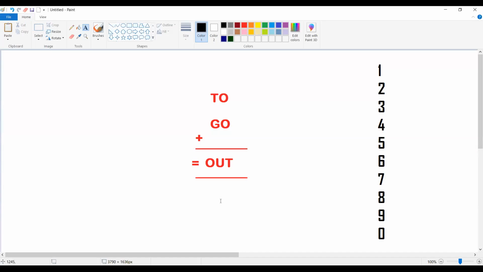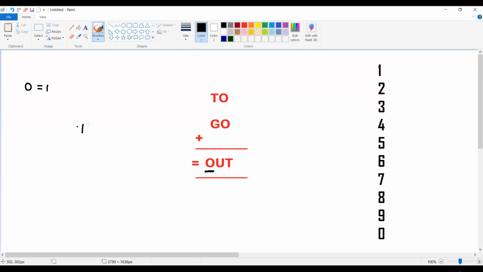See how many digits you are adding here. You can just observe one thing. What is the value of O? You can just observe O is equal to 1. Directly we can say O is equal to 1. Why? Because we are adding T plus G, that is giving a 2-digit number.